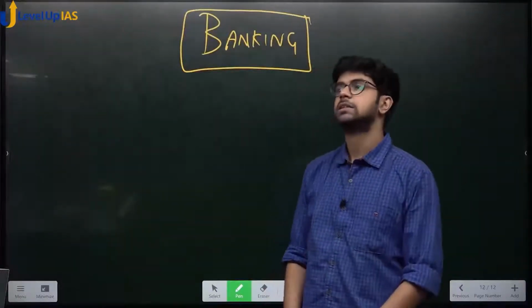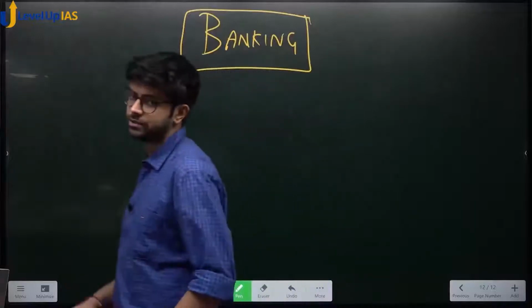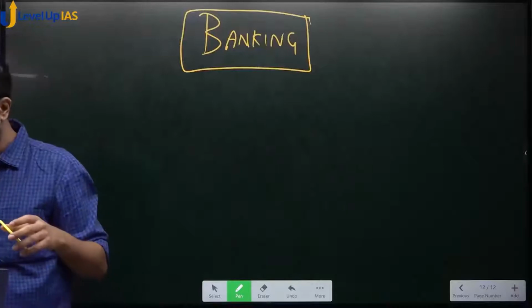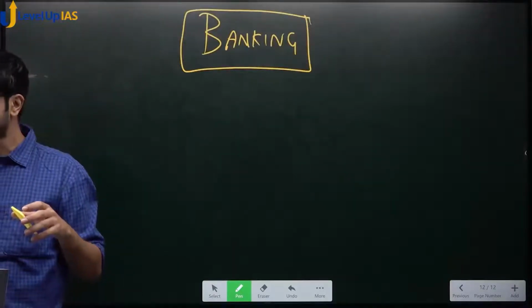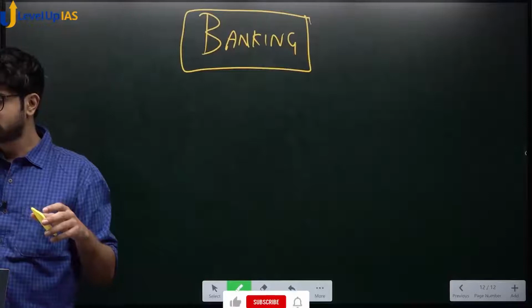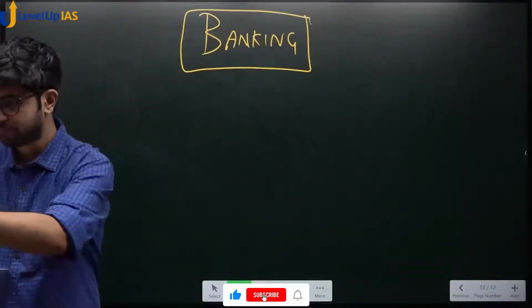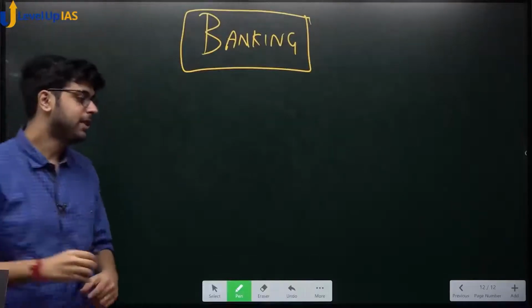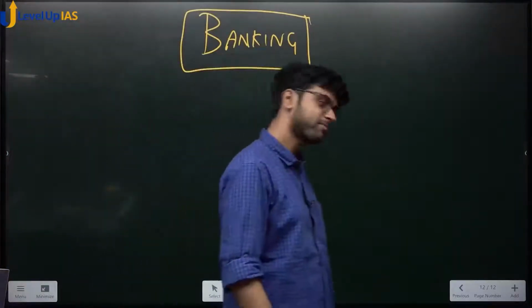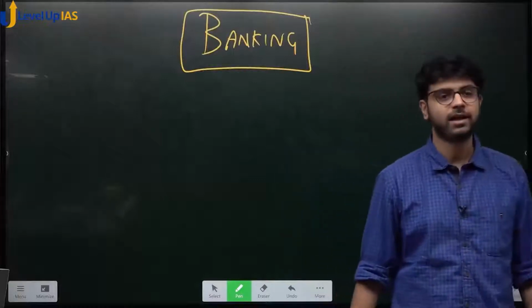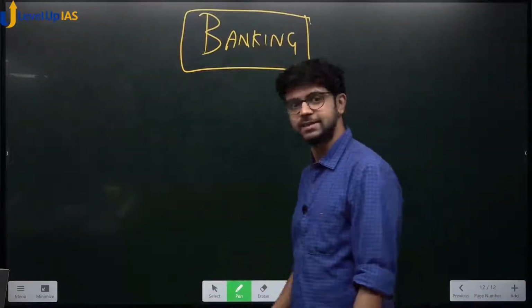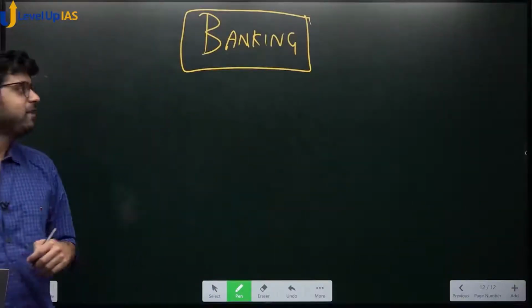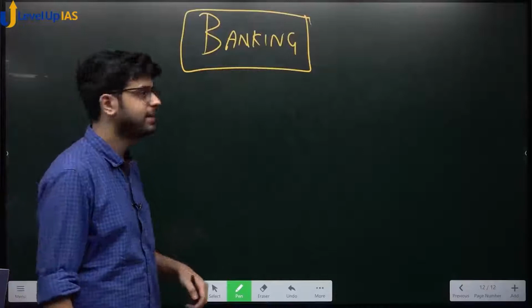Okay? So now, answer. Commercial banks create credit. True or false? Remember, central banks control credit. Commercial banks create credit. Okay? Now, I will show you how they create credit.